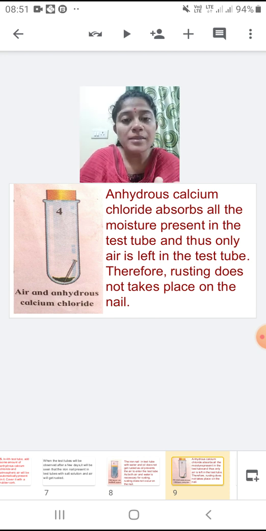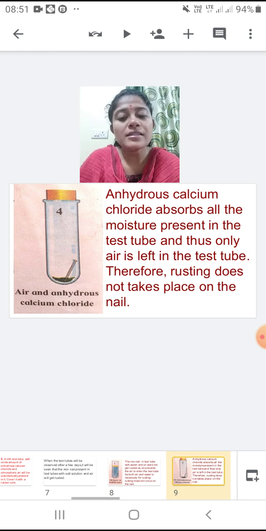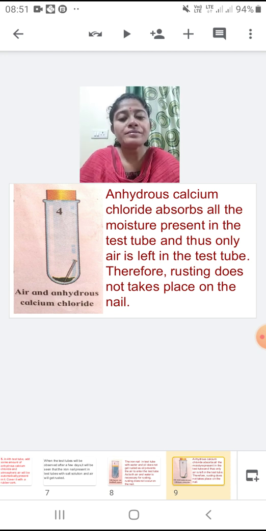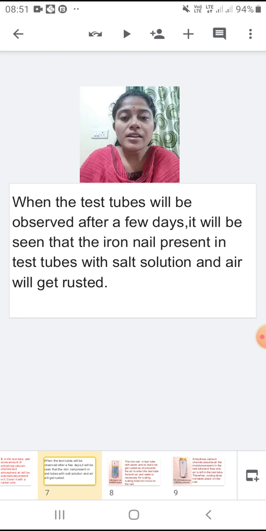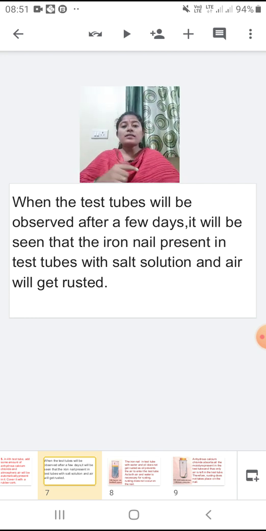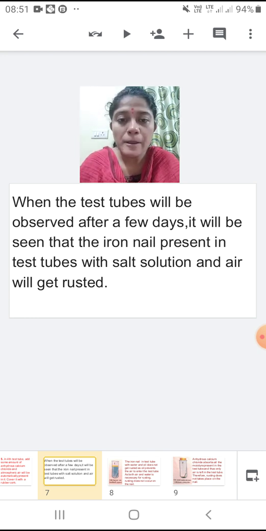If both the things are present, air as well as water, iron material gets rusted. In the case of salt water, salty water increases the speed of rusting.